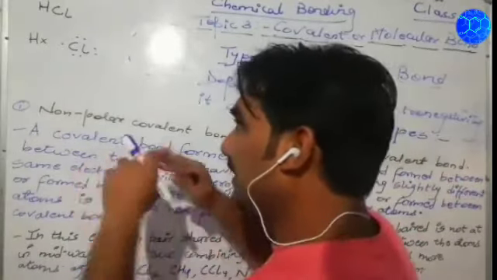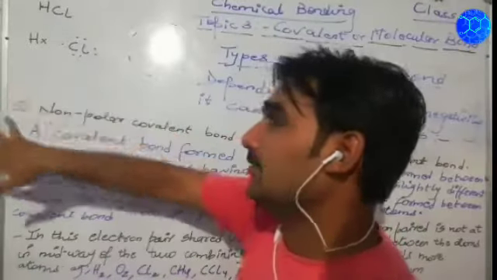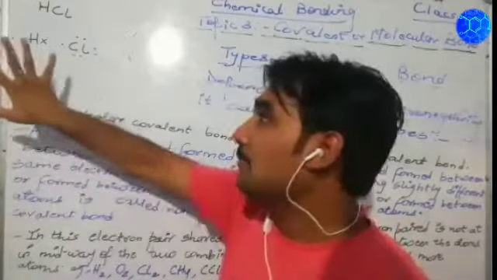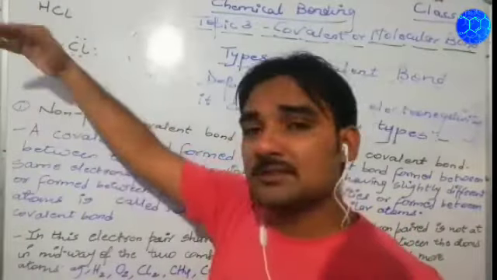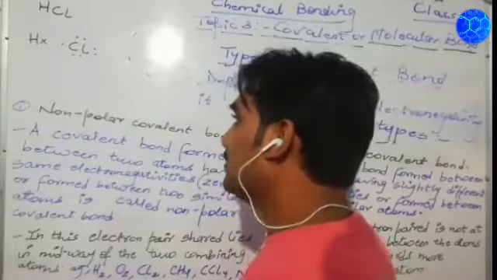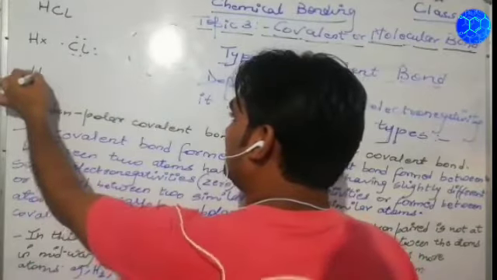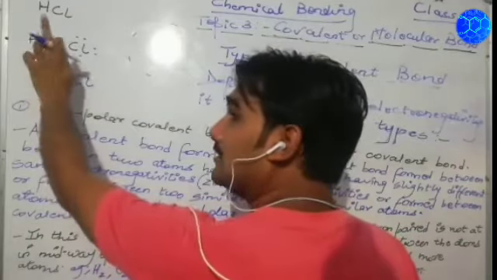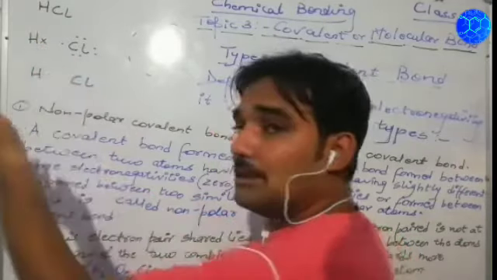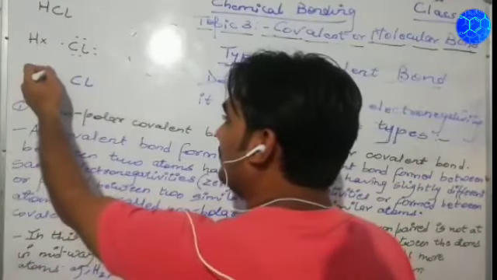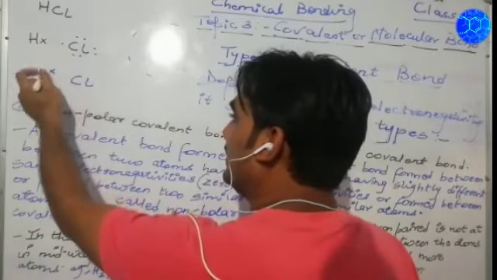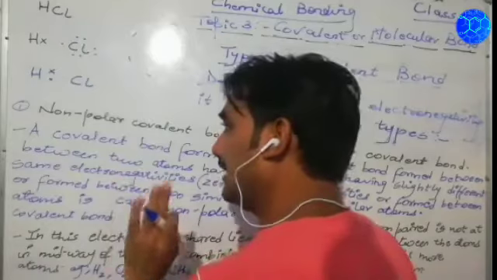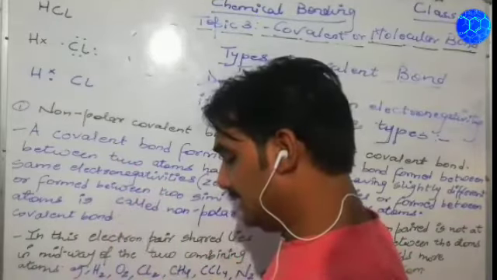When mutual sharing of electrons takes place between two different atoms, a hydrogen atom and a chlorine atom, equal numbers of electrons have to be mutually shared. So hydrogen will contribute 1 electron and chlorine will contribute 1 electron. Getting my point?